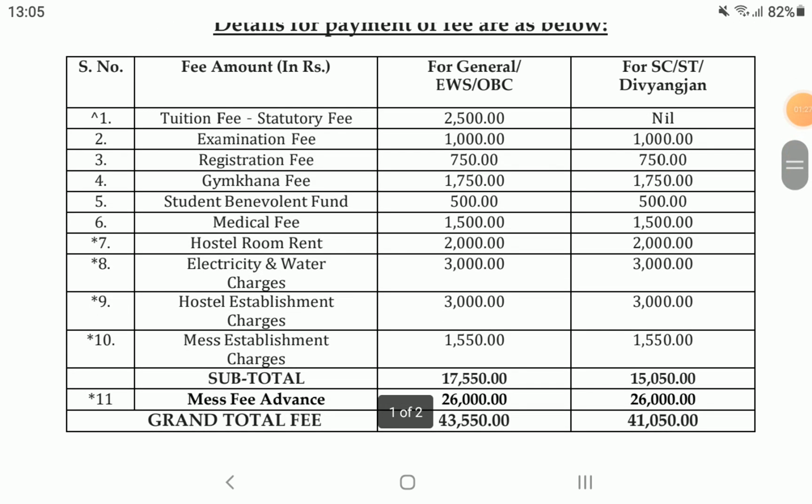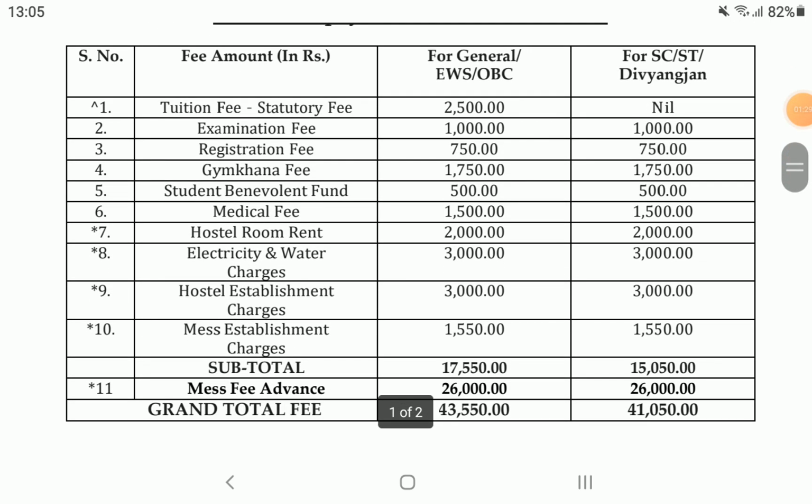Now, what is the fee structure for the PhD course in IIT Dharwad for the autumn semester 2022-2023?